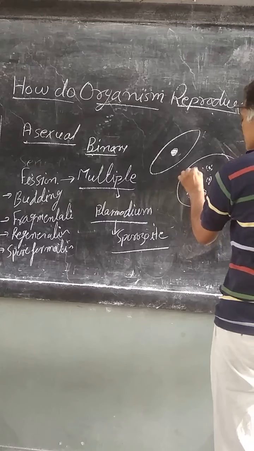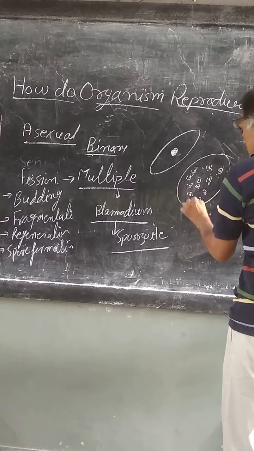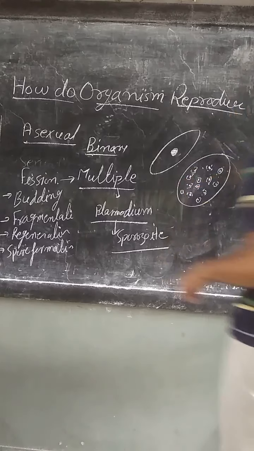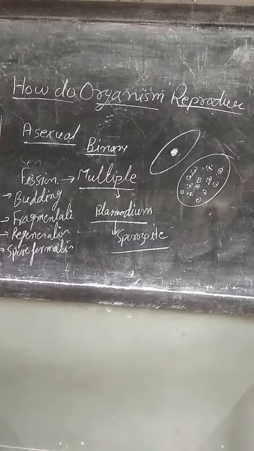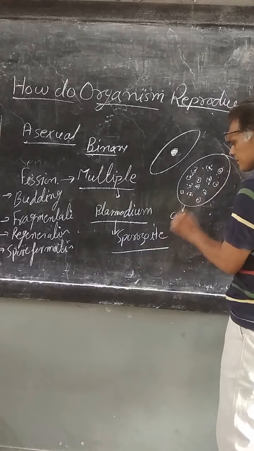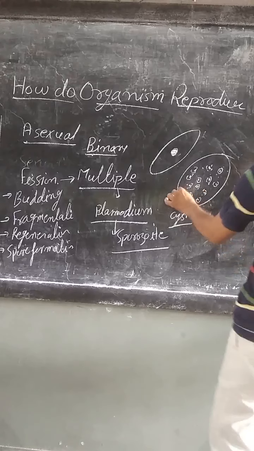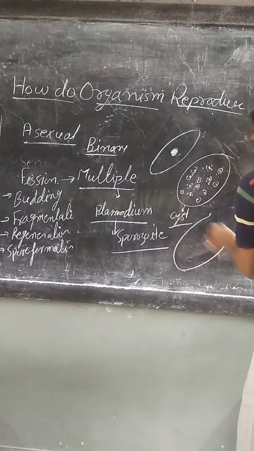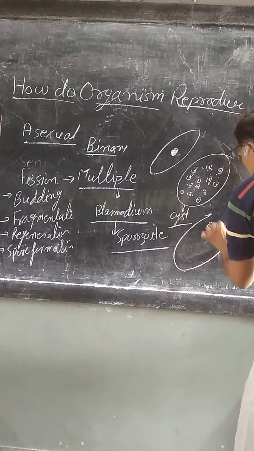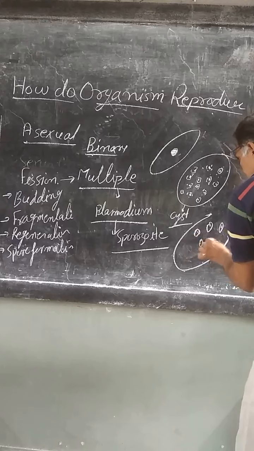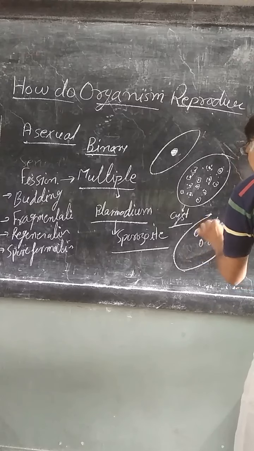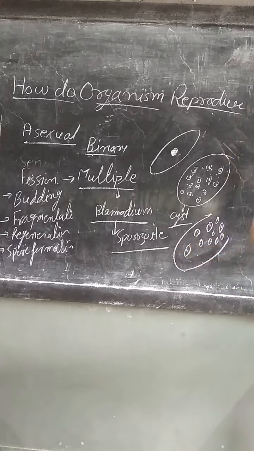Each and every nucleus is surrounded by some cytoplasm, and this structure is known as a cyst. After maturation of these small spores, the cyst will burst out, and these small sporozoites, we can say daughter cells, are released from the parental cell to form new organisms. So in multiple fission, a single organism can multiply many times.